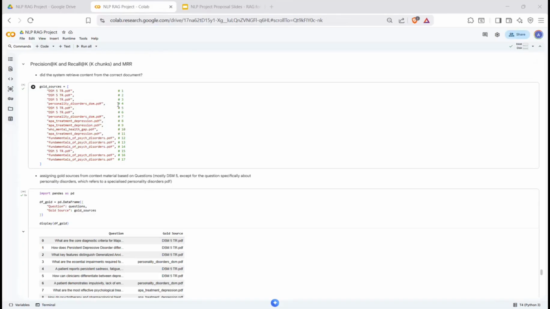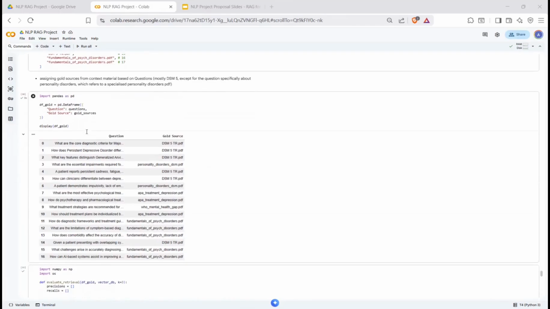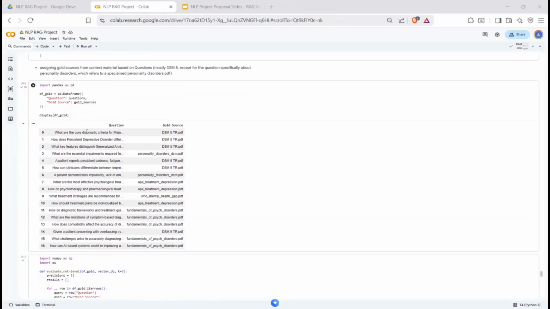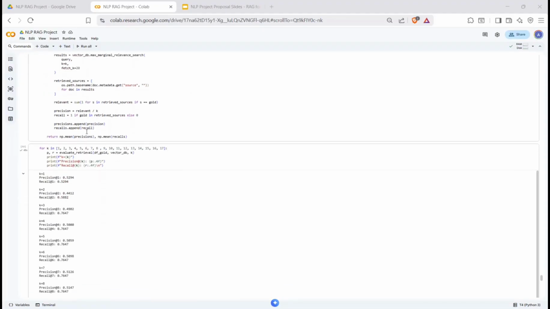So for precision at K and recall at K, we define the ground truth sources for each question, which allows us to check whether the system retrieved the correct document. We map each question to its correct source document, which we use later to evaluate retrieval performance. This function here calculates precision at K and recall at K. It checks how many retrieved documents are correct and whether the correct source appears in the top results.